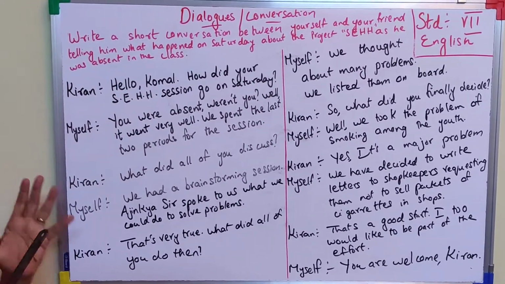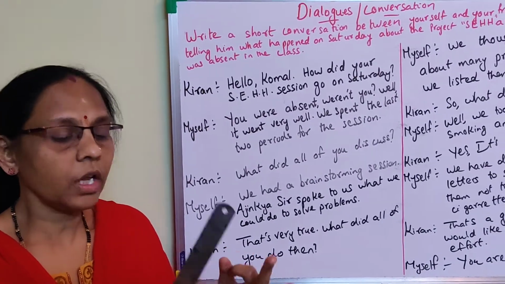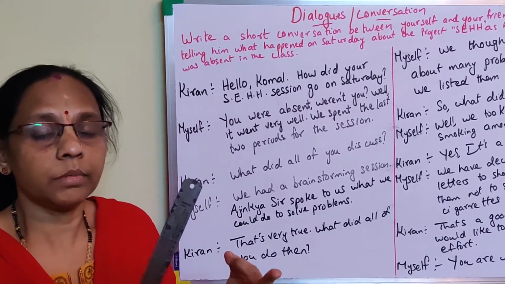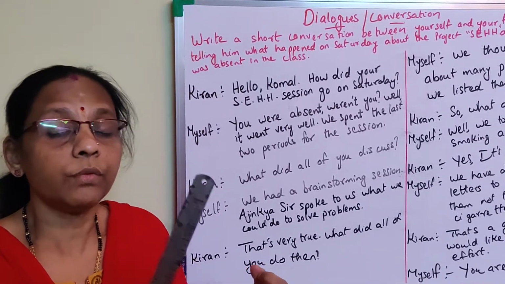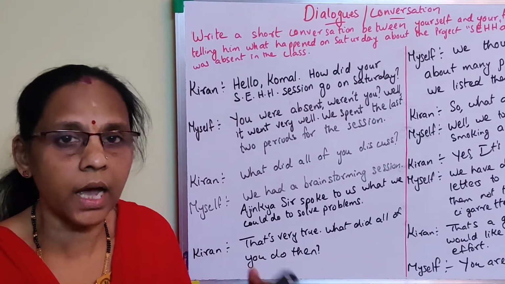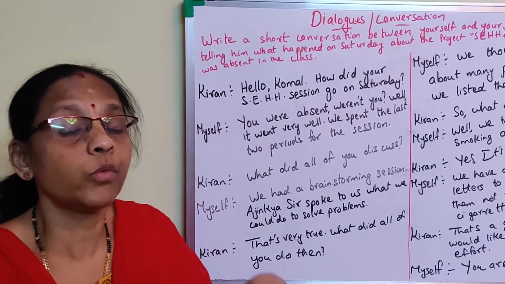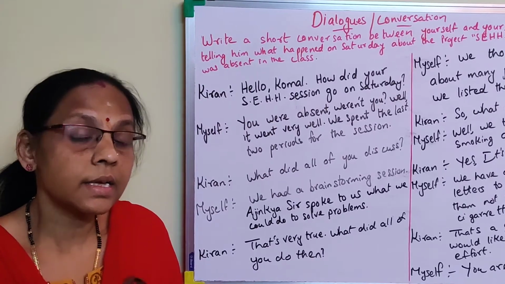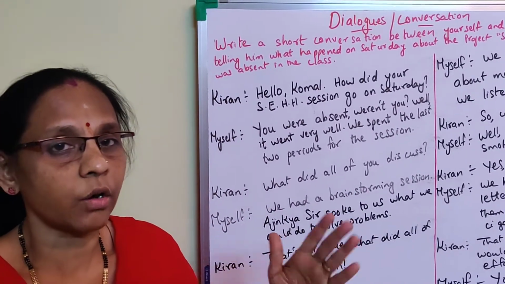So what is the question? Your friend was absent in the class, and it was Saturday, and on that day the seeing eyes, helping hands, the name of the project, about that discussion was held in the class. So your friend is absent. He wants to know what all things happened, and he likes to talk with you, and that talk is the conversation known as dialogue writing.